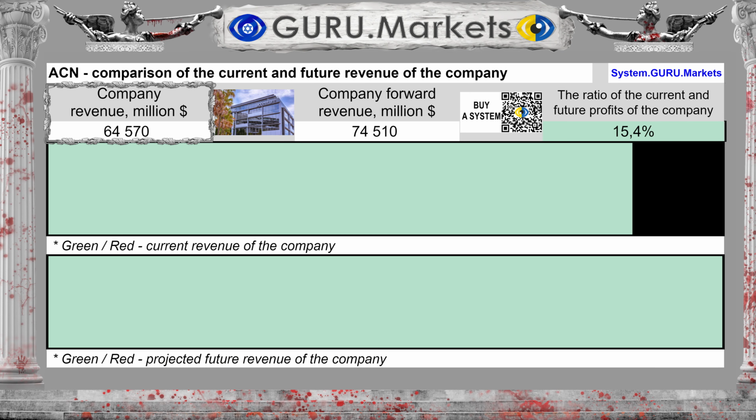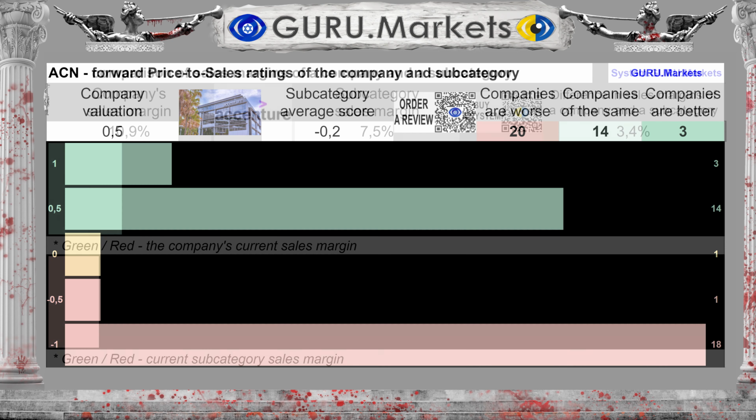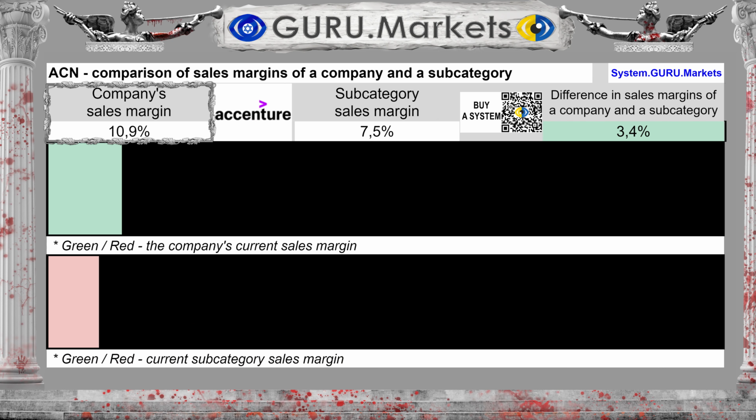Revenue for the last 12 months amounted to $64,570 million. Forward revenue for the coming 12 months is expected to be $74,510 million. This is 15% more than currently. Assess projected future sales performance against subcategory performance: good, 0.5 points. The margin is 10.9%, with an average in the subcategory of 7.5%.